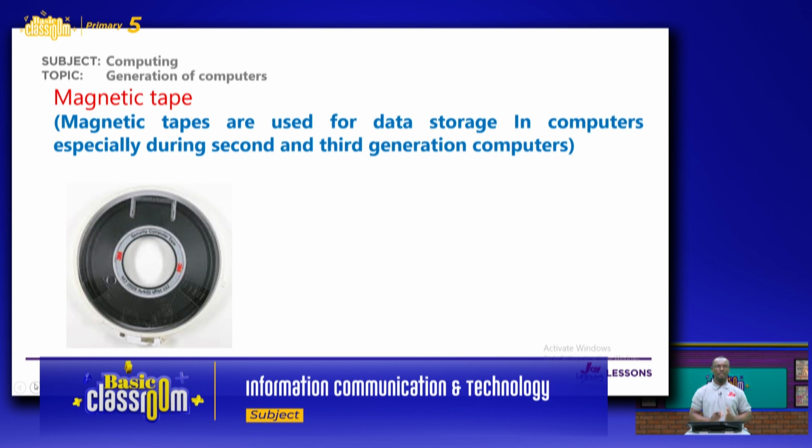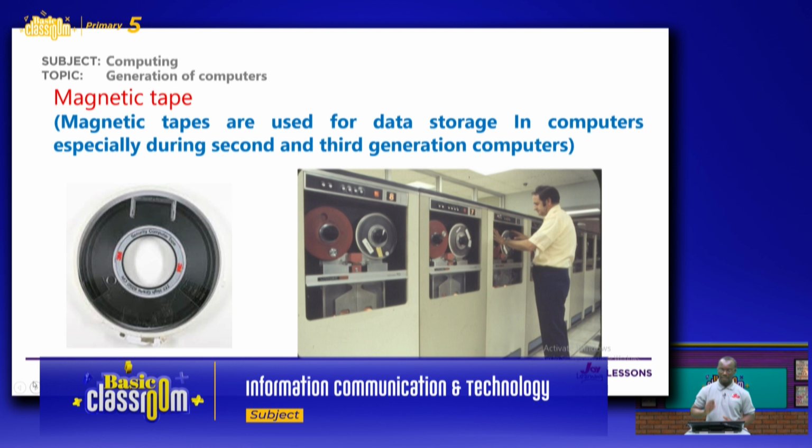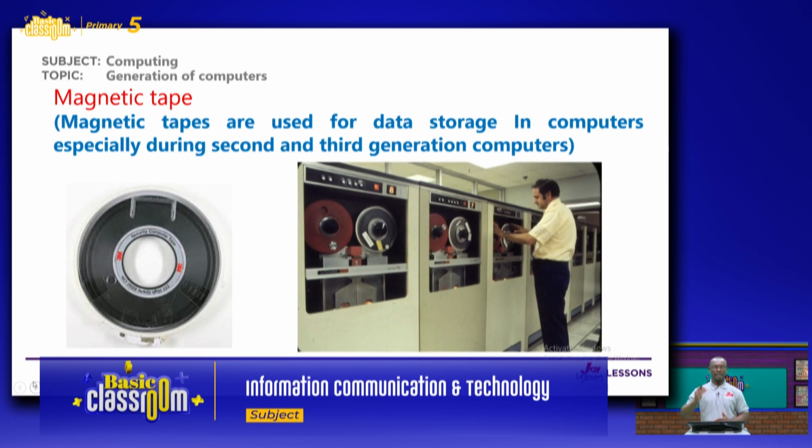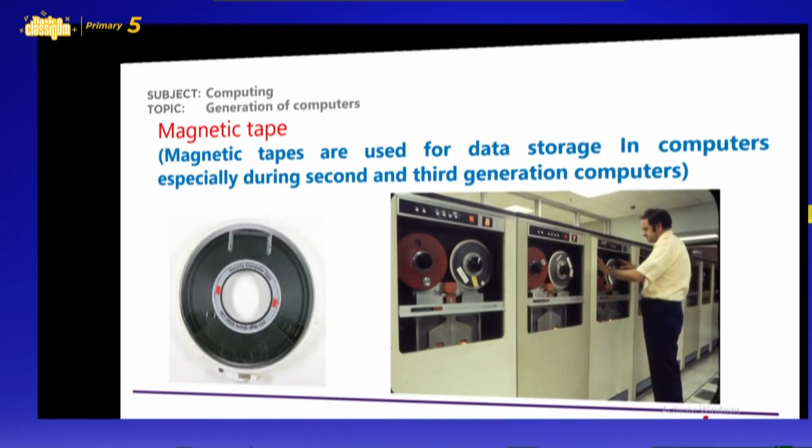So this is an image of a magnetic tape and it always comes with a magnetic tape drive. The magnetic tape drive will help data to be recorded on the tape. The image you see on the right side is the drive. The whole cabinet is the magnetic tape drive.